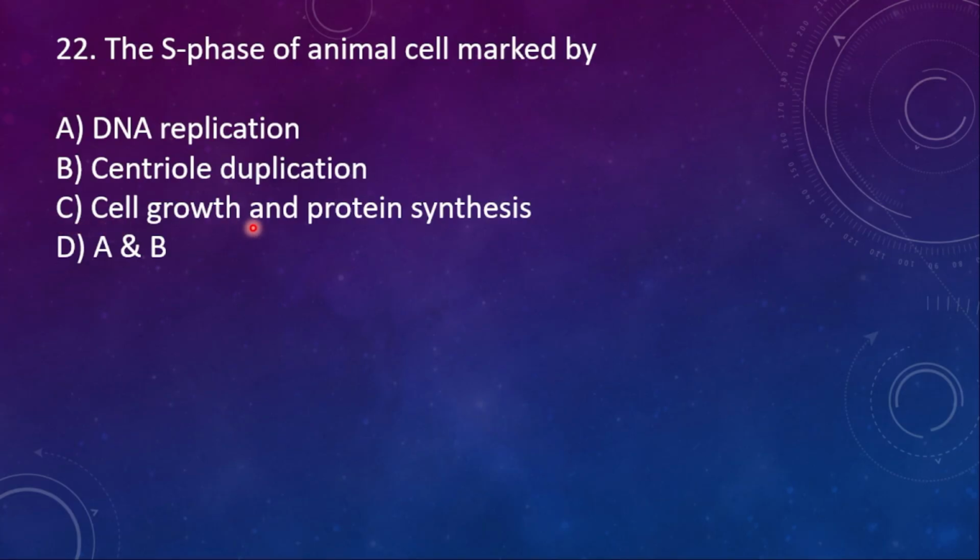And then C, cell growth and protein synthesis, and D, A and B. So here the right option will be option D, A and B. DNA replication and then centriole duplication. Of course, DNA replication takes place in plant cell also and animal cell also, but the centriole duplication will be seen only in animal cell. So that is marked by centriole duplication as well as the DNA replication.